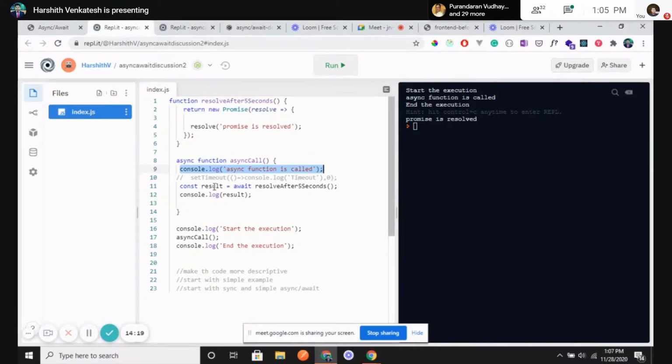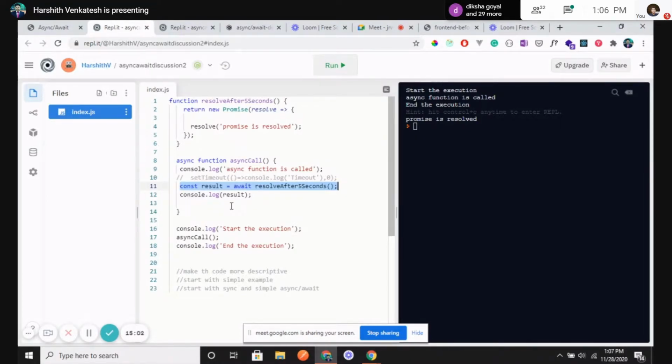Okay, after that, what am I doing? I'm creating a constant called result, which is telling, okay, this returns a promise. I need to wait for a while for this promise to be returned, and after that, I will be returning you the result. So this console.log result is not being executed. It waits for a while, because the beautiful thing about async await is it makes sure that after this line of statement is completed or executed completely, with either resolve or reject, then only it will proceed with the next statement.